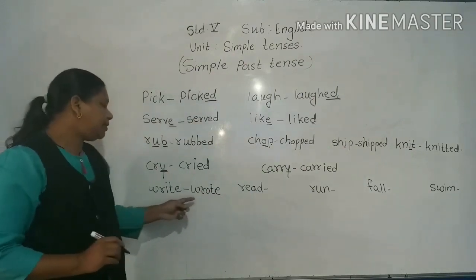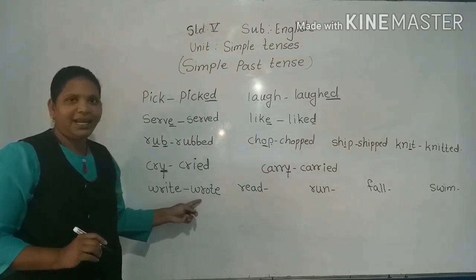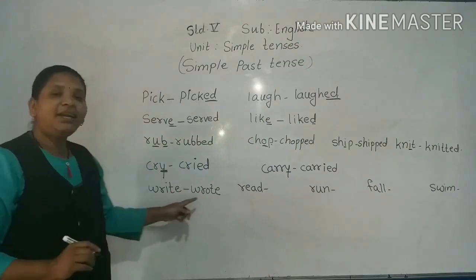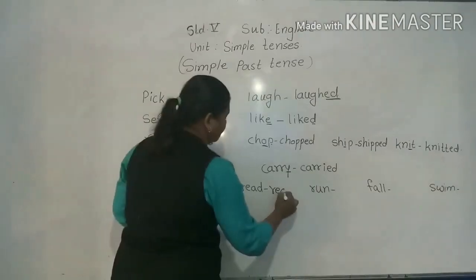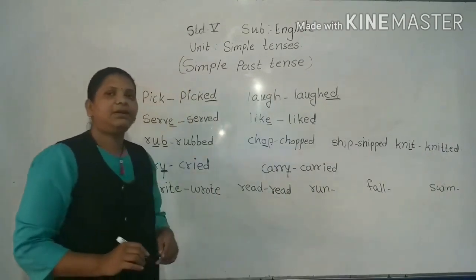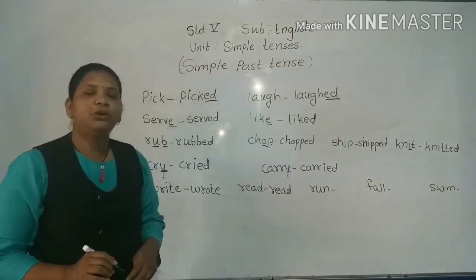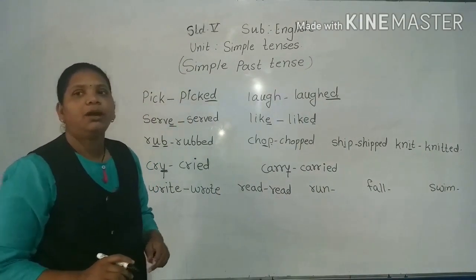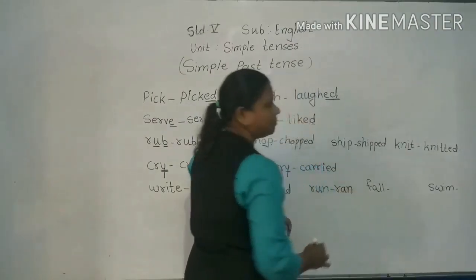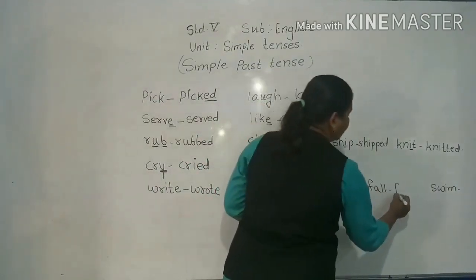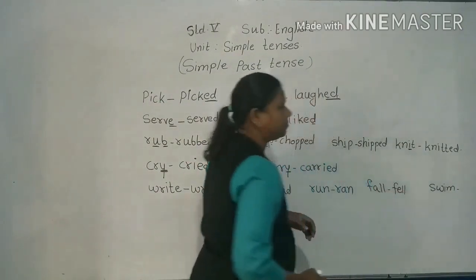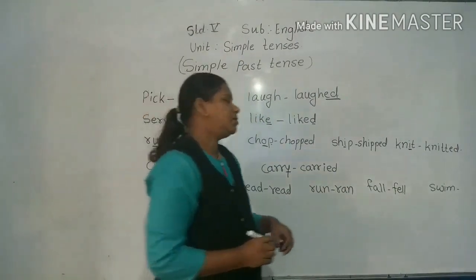We cannot write this writed, right? Okay, so write, wrote, read, read. It remains the same, spelling also and pronunciation also. Run, ran. Fall, fell. And swim, swam.